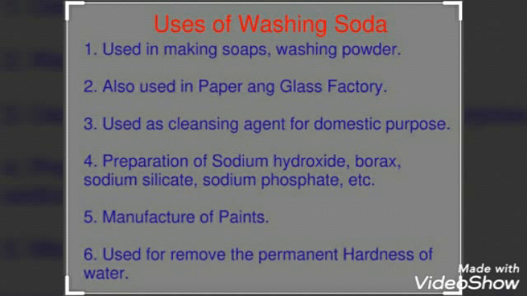The next use of washing soda is that it is used in manufacture of glass, soap and paper. It is also used in the manufacture of sodium compounds such as borax. Now, borax has many uses such as removal of stain, killing of insects like ants, etc.